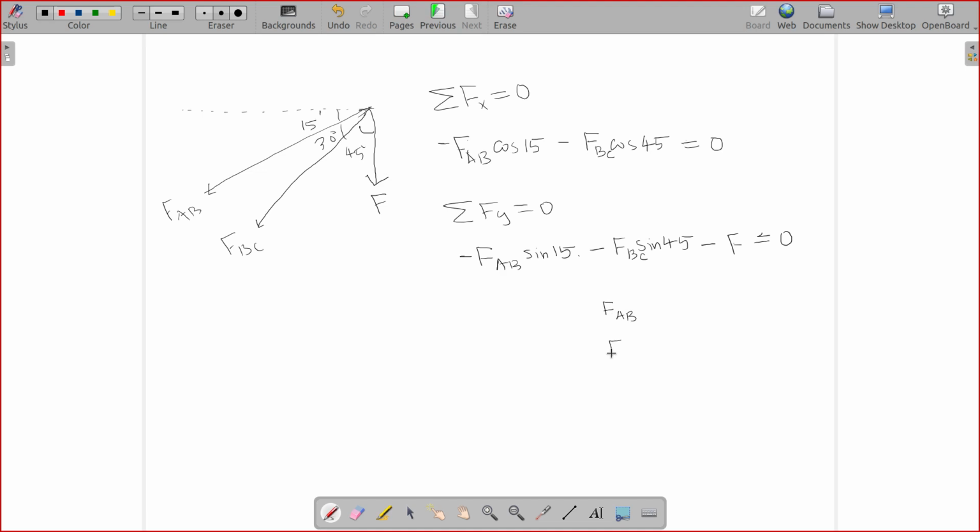FAB, FBC, 0, F, minus cos 15, minus cos 45, minus sin 15, minus sin 45. I don't know, you can use any method.